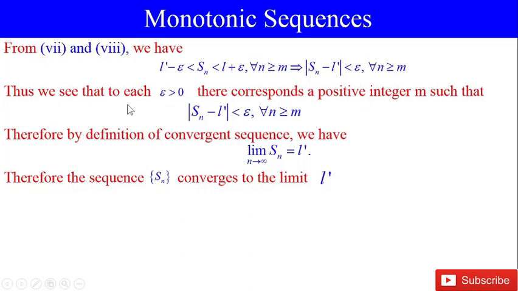Thus, we see that to each epsilon positive, there corresponds a positive integer m such that modulus Sn minus L dash is less than epsilon for all n greater than or equal to m. Therefore, by definition of convergent sequence, we have the limit as n tends to infinity of Sn equal to L dash. Therefore, the sequence Sn converges to the limit L dash.